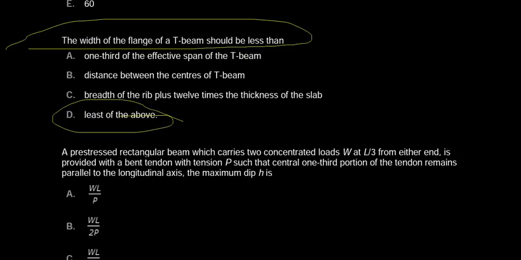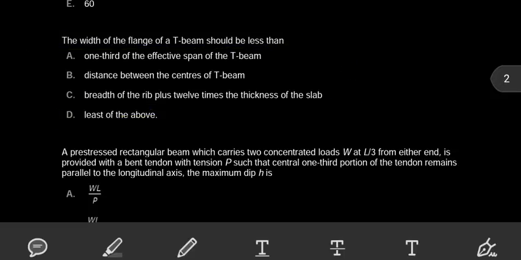So among these three options, what will be the least value? The smallest value is treated as the width of the flange of a T-beam according to IS 456. So in this question, the correct answer is option D. Now we will move to the next question.